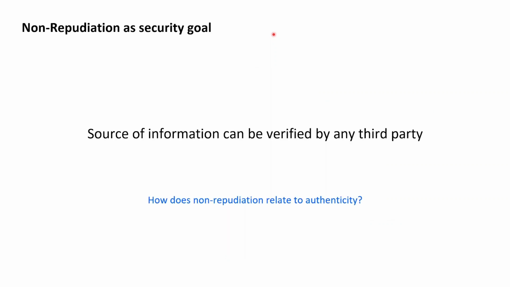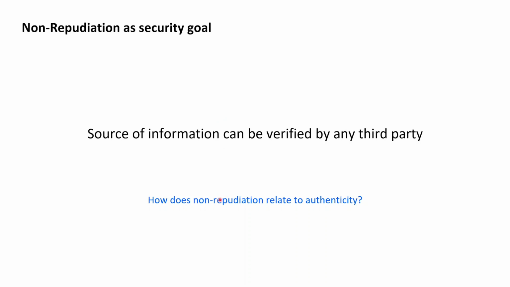And non-repudiation, as a classic security goal of cryptography, demands that within a system providing non-repudiation, the source of information can now not only be verified by a receiving party, as it was the case with authenticity, but that the source of information can now be verified by any third party.